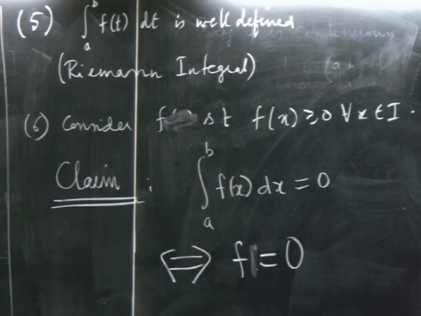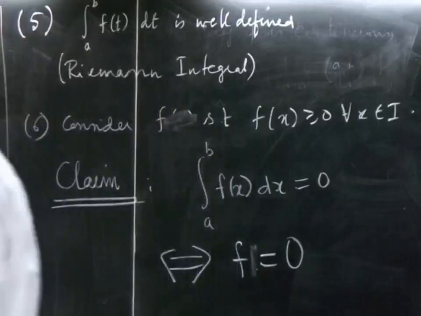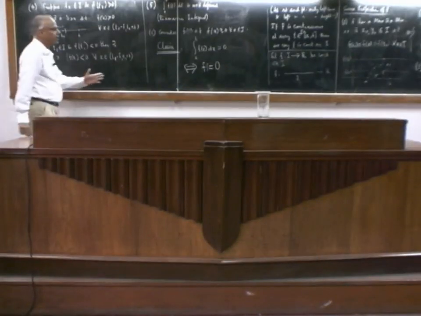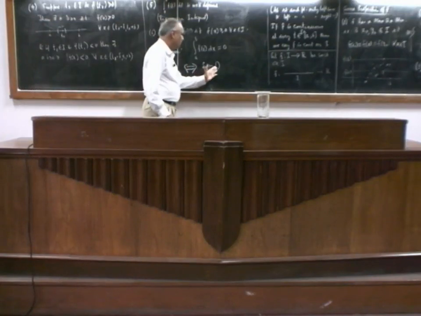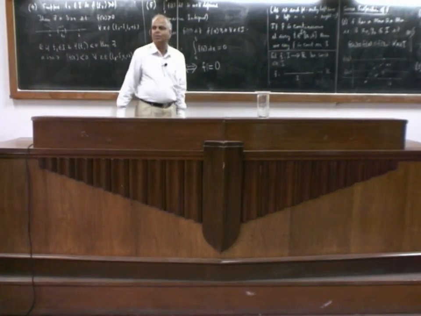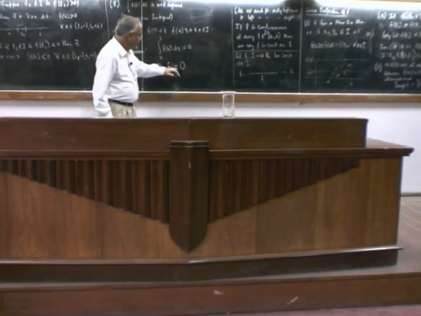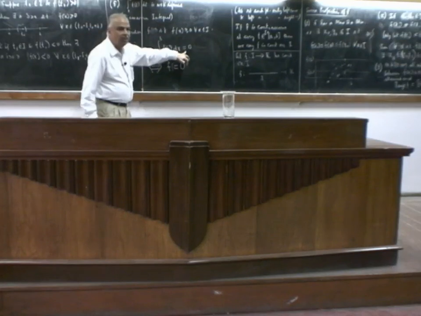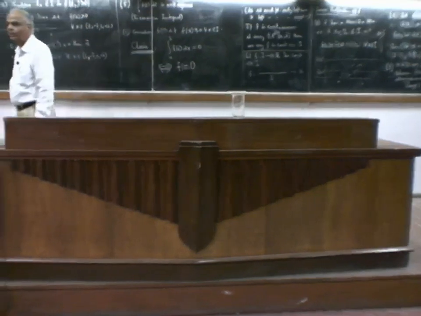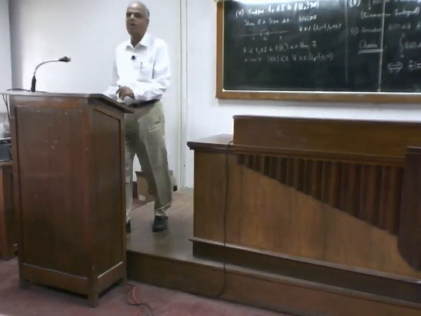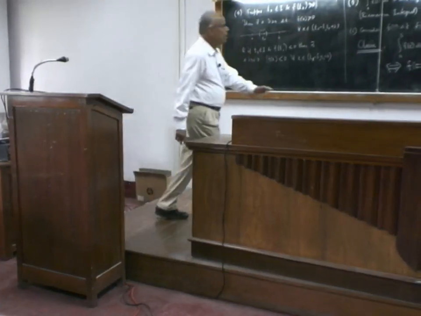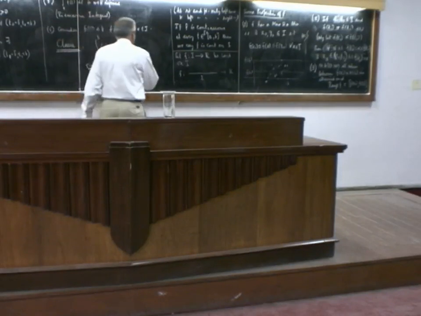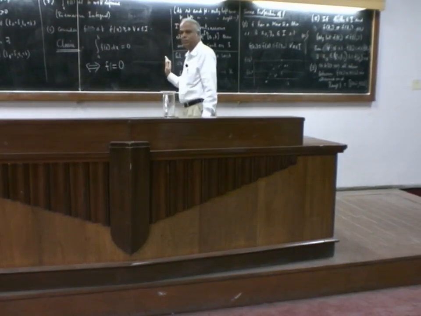Why is that so? Intuitively, we want to prove that f is 0. This is exactly the proof. If f is 0, that is obviously giving integral 0. So we have to prove that the integral being 0 implies f is 0. Suppose f is not 0. The only choice is it must be strictly positive.